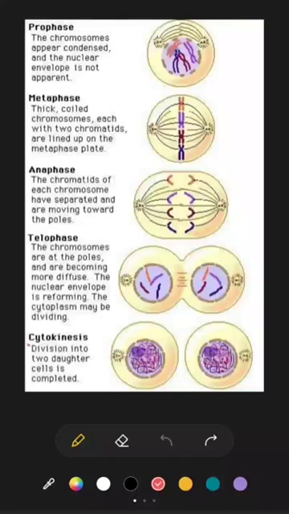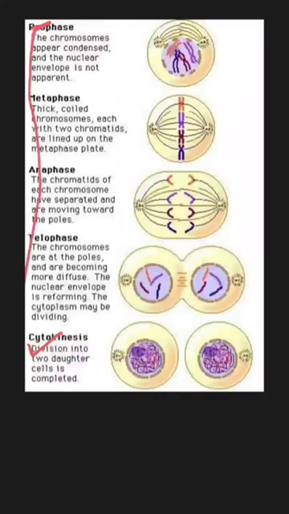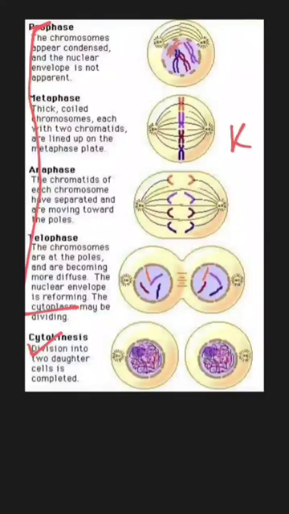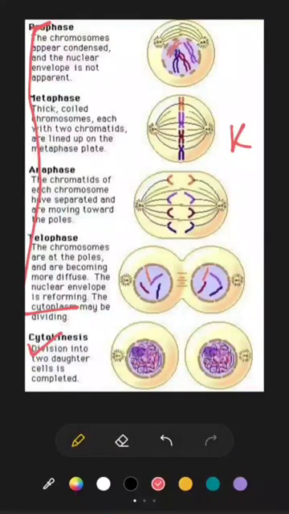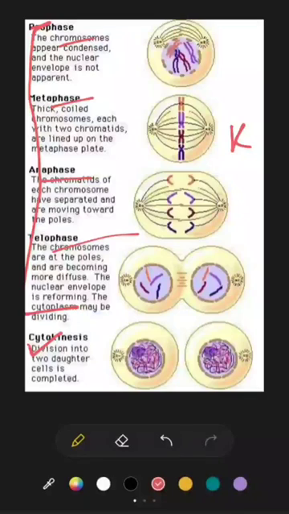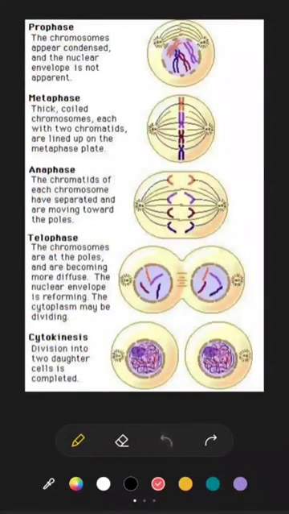So here you can see that cytokinesis is already written here, and the first four phases belong to the initial phase of mitosis, which is known as karyokinesis. Karyokinesis is the division of the nucleus, which occurs through four phases: prophase, metaphase, anaphase, and telophase. After the nucleus is divided into two separate nuclei, cytokinesis takes place, which is the division of the cytoplasm. Now we will talk about each of these phases in detail.